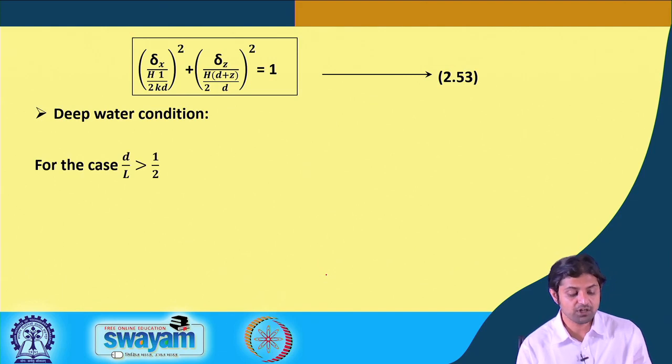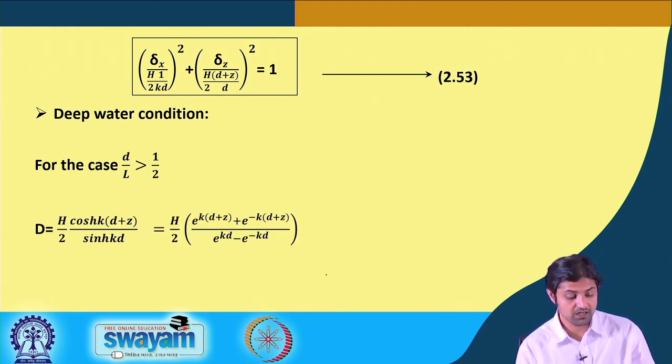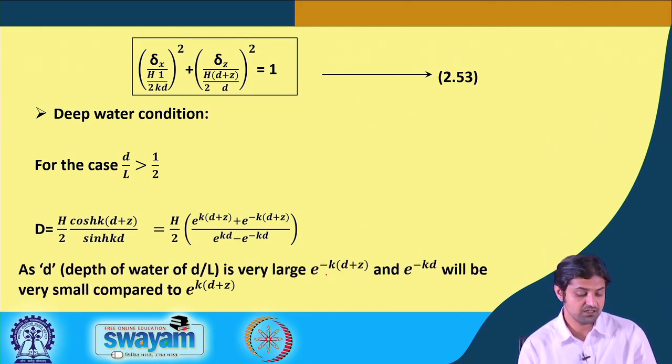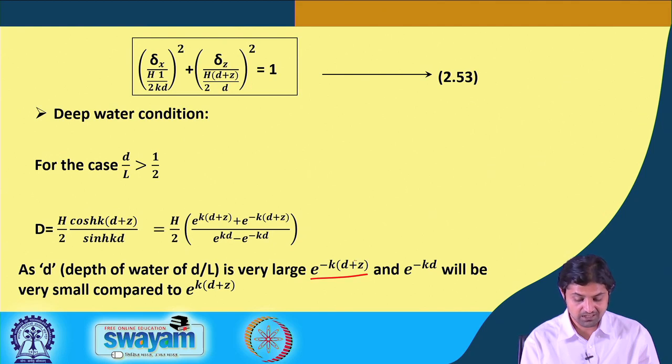But in deep water, for the case d by L greater than half, D becomes H by 2 into e to the power k(d+z) plus e to the power minus k(d+z), divided by e to the power kd minus e to the power minus kd. As d is very large, e to the power minus k(d+z) and e to the power minus kd will be very small, correct, because it's deep.